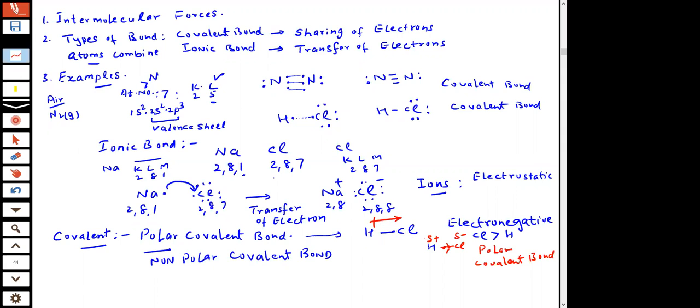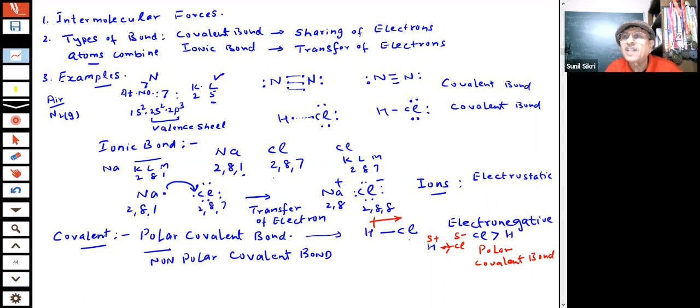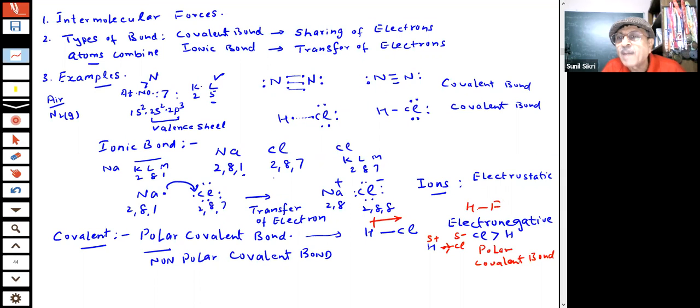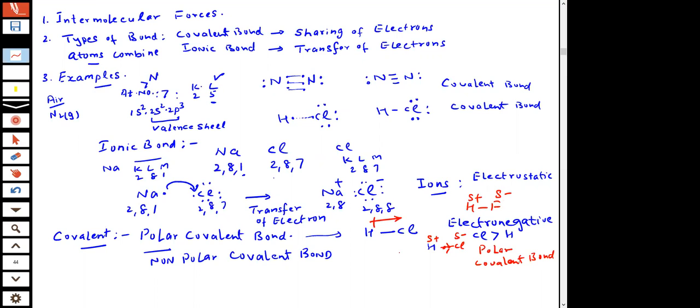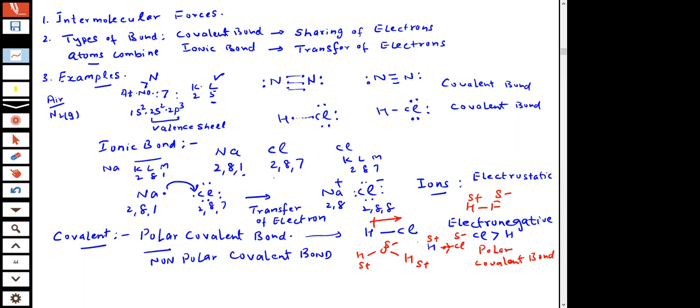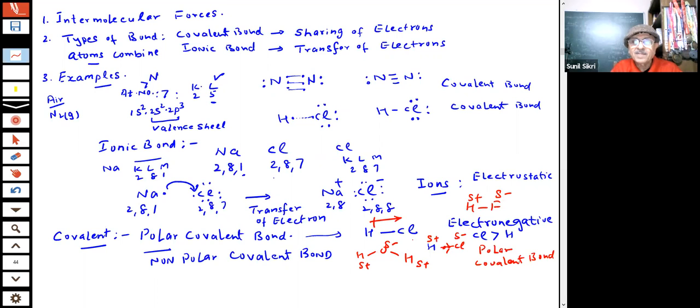So there are many examples. You can take any two atoms that have an electronegativity difference. If I take HF also, students, this fluorine is more electronegative than H. So this is negative, this is positive. If I take water, students, in water, what happens? Oxygen is negative, hydrogen is positive, hydrogen is positive. So these bonds are becoming polar, students. They are called polar covalent bonds.